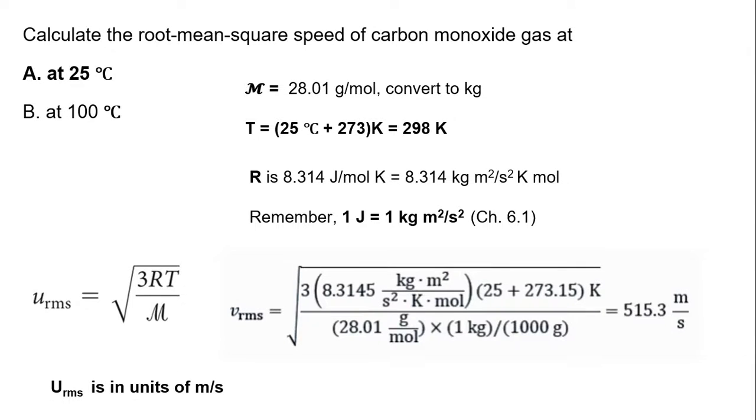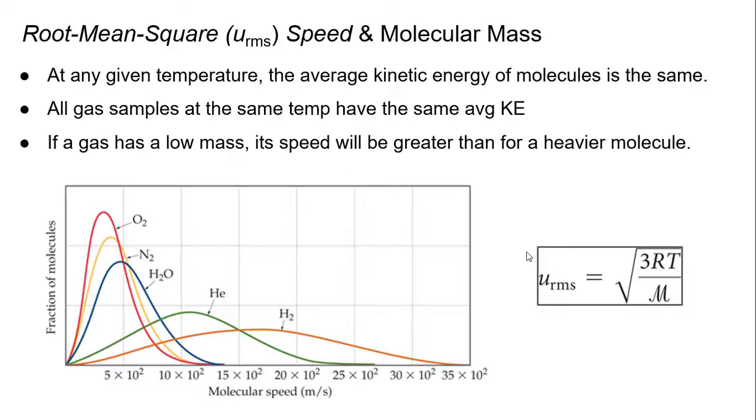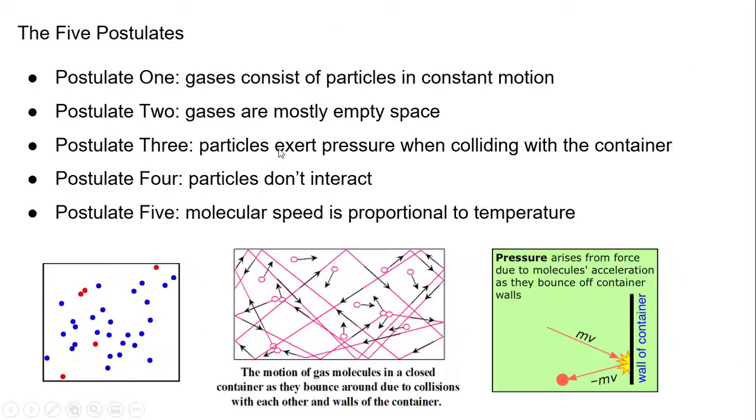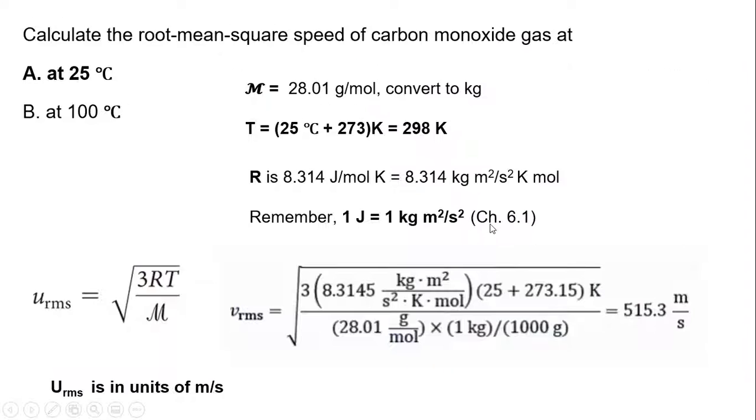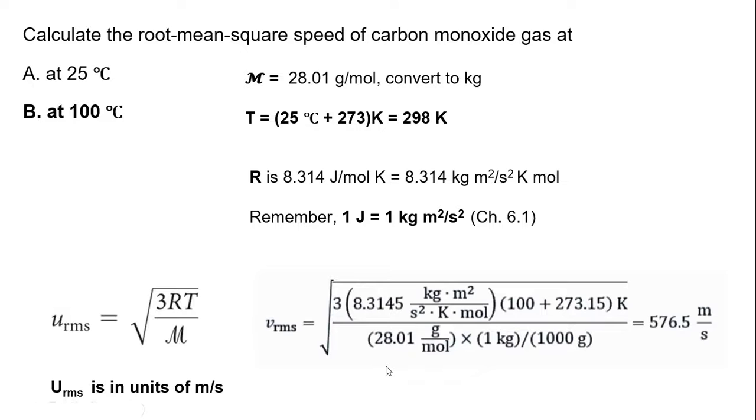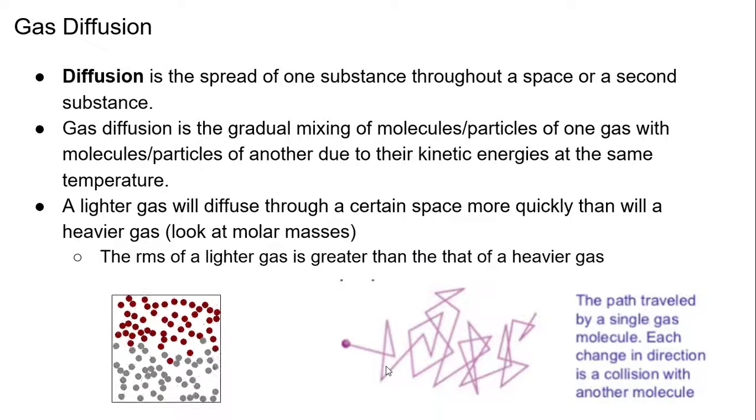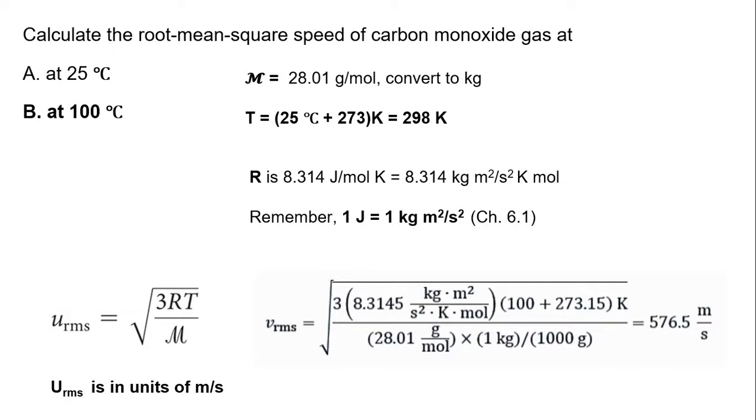So at a higher temperature, the average kinetic speed is faster, it has increased, which goes with postulate 5. Molecular speed is proportional to temperature. As the temperature rises, the average kinetic energy will also rise, and the molecular speed will go up. It's easier if I say molecular speed.